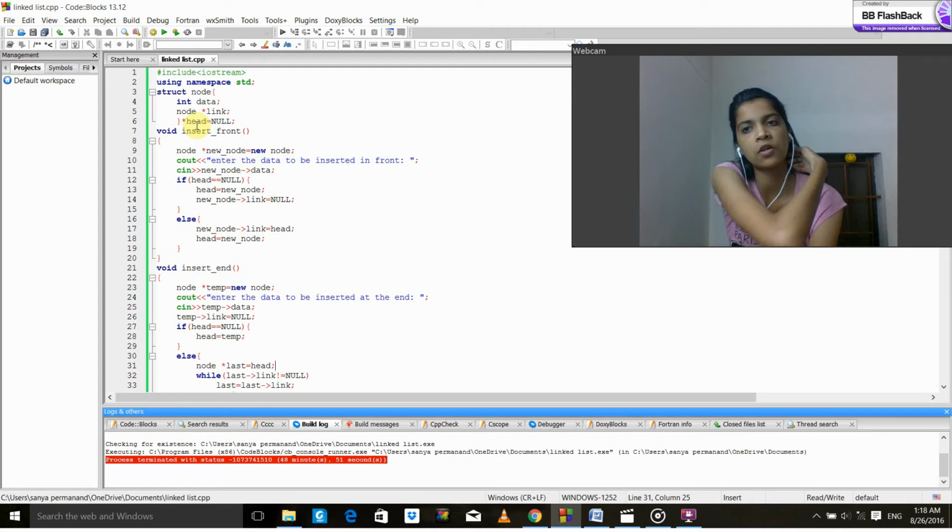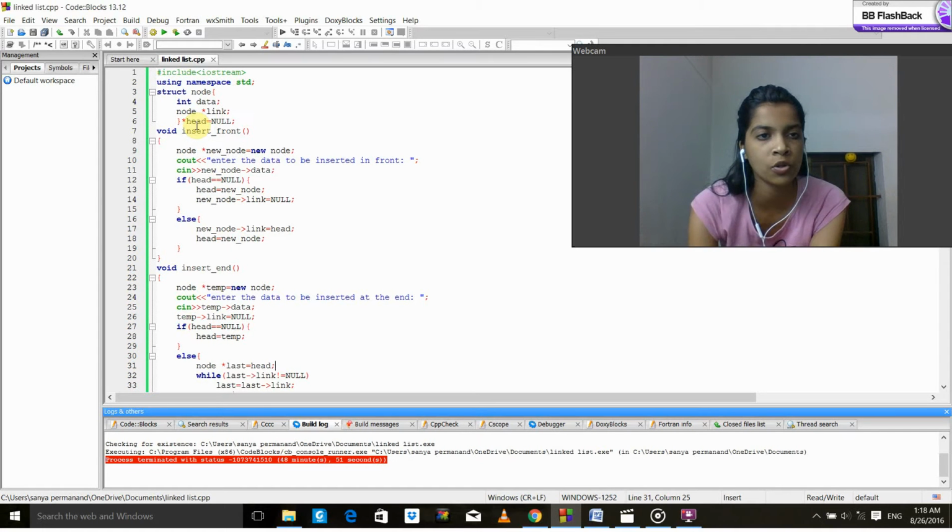It is a pointer variable that I am declaring globally, so I will not declare it again and again, and I am declaring it null in the beginning, and it will change in the program wherever the change will occur. Now a void function is declared overhead, void insert front, and I have created a new node, and I'm asking